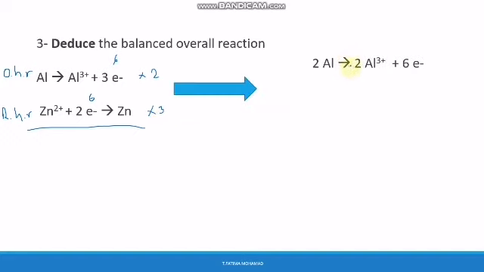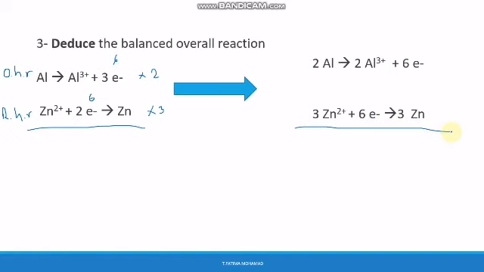So it becomes 2Al gives us 2Al3+ + 6 electrons. We should write the number that we are multiplying by next to each species in this reaction. So 2Al3+, and here 2 times 3 is 6, so 6 electrons. Now what should we write here? 3Zn2+ + 6 electrons gives us 3Zn.